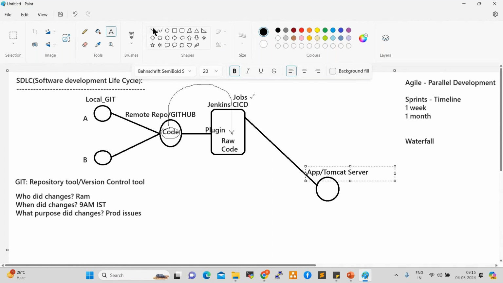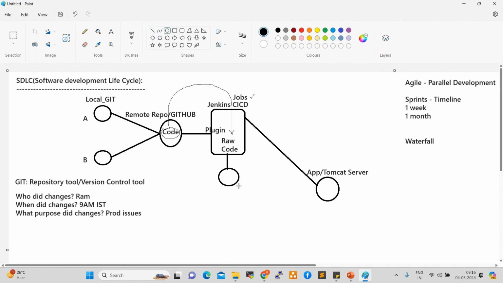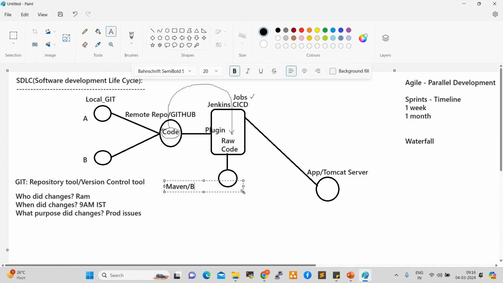That is why we are integrating one more tool, which is Maven. What is Maven, anyone? Yeah, Maven is a build tool, right? What Maven will do is generate artifacts. What is an artifact, anyone? Archive file, binary file, right?